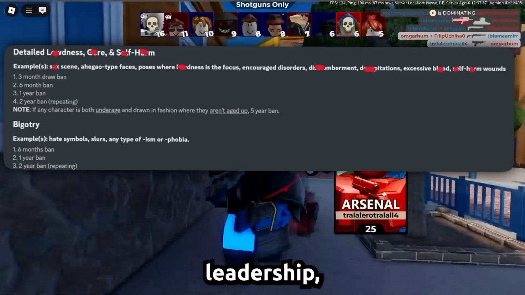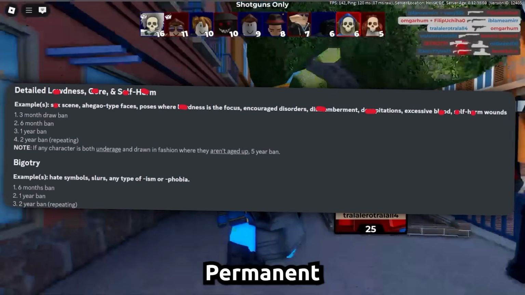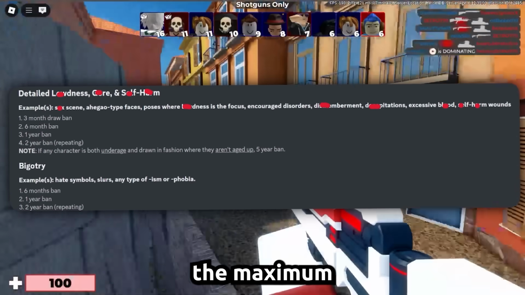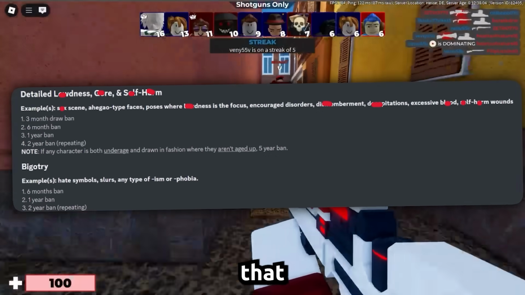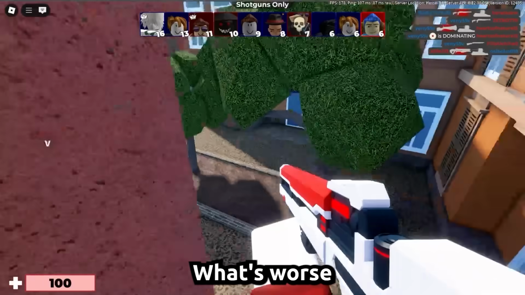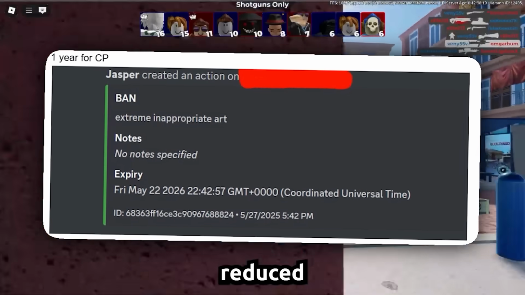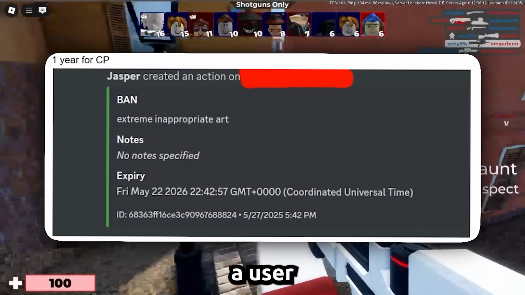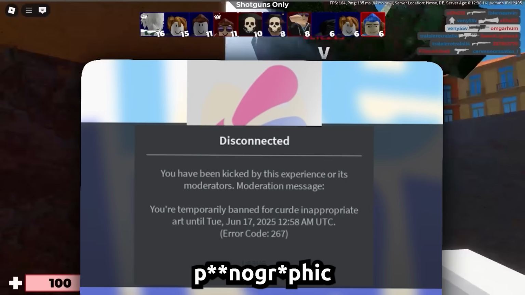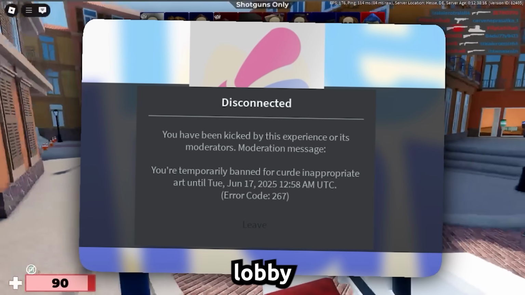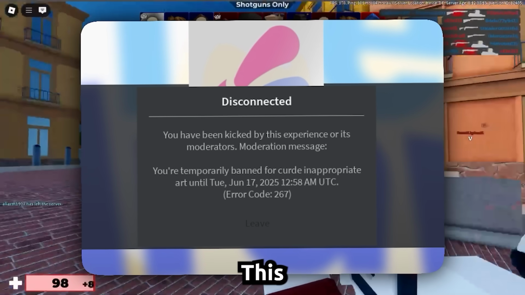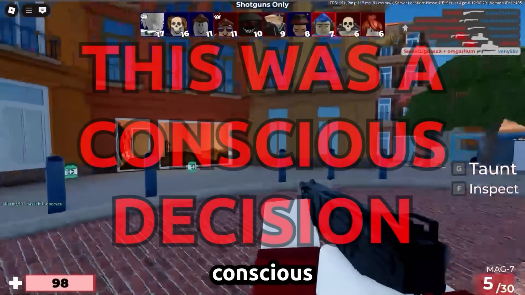Under Nicole's leadership, the entire punishment system was changed. Permanent bans were removed completely, and the maximum ban was set to 5 years. And even that has never been used once yet. What's worse is that for the extreme cases involving drawn material, the bans were reduced to 1 to 2 years. In one case, a user who drew a fully rendered scene in a public Roblox lobby only got a 1-month ban. This wasn't a moderation slip-up, this was a conscious decision.